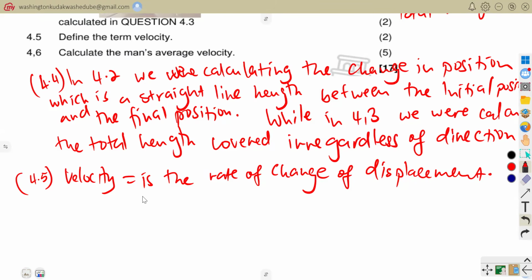And then here they're saying calculate the man's average velocity. So the total displacement per unit time becomes the average velocity.